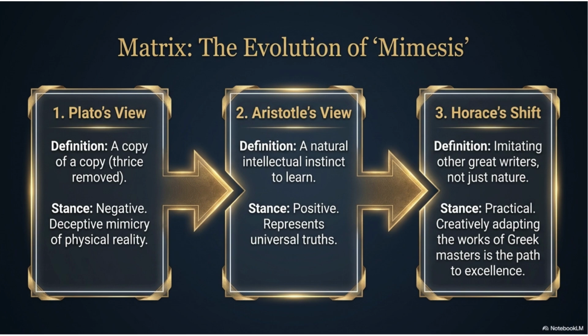Horace is less interested in debating whether imitation is good or bad. Instead, he asks, how does a poet become great? His answer is simple. Study the greatest writers. Read Homer. Read Sophocles. Read Euripides. Observe how they construct plots. Observe how they develop characters. Observe how they choose words. Then learn from them.